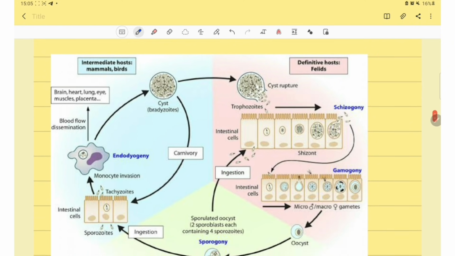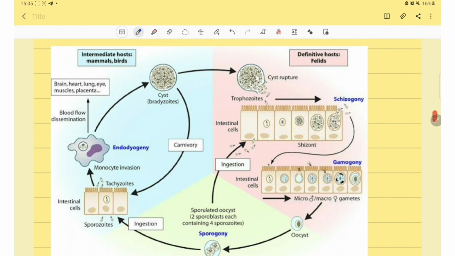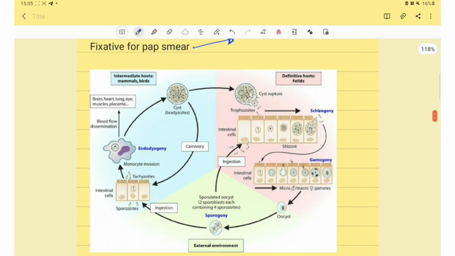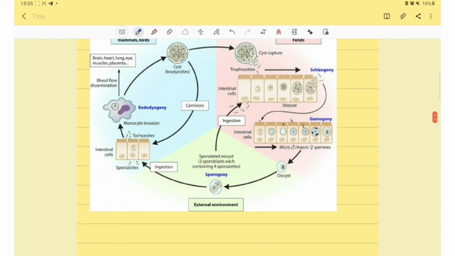Then this diagram is given and they asked about the organism. So this life cycle is of Toxoplasma gondii.